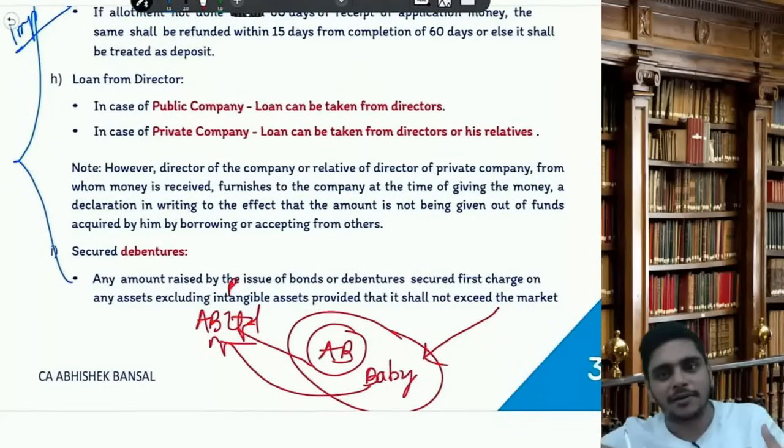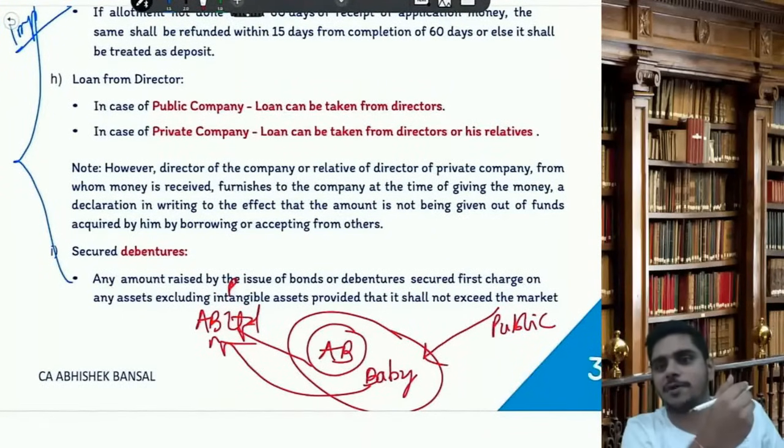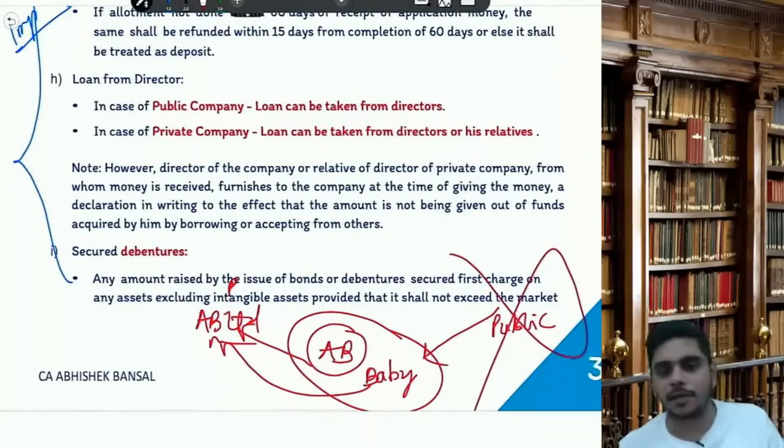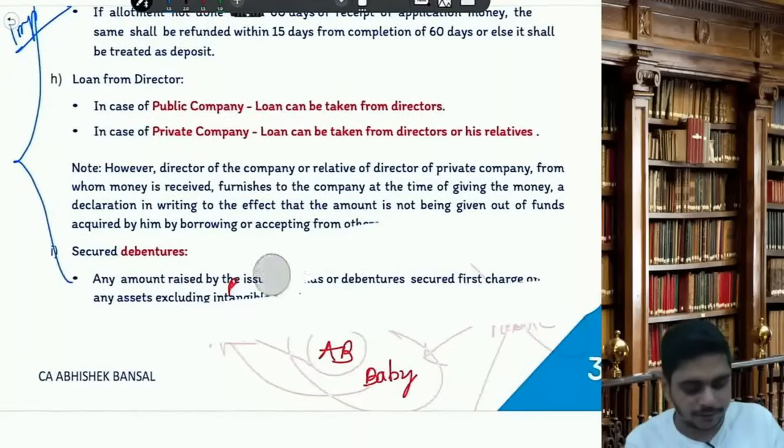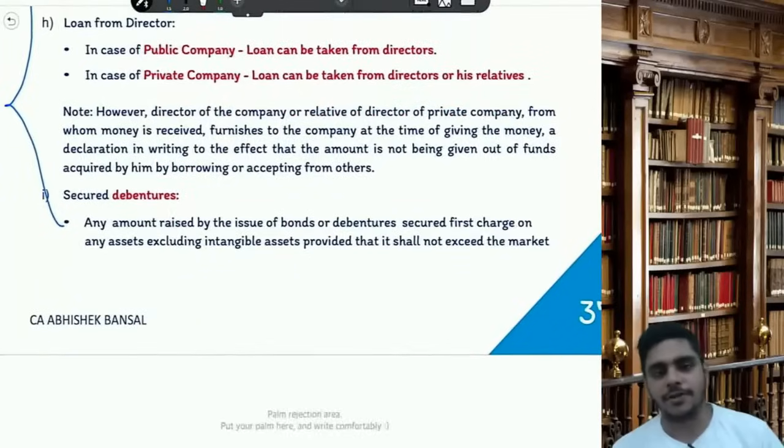Or else what will happen? The public has given money to the company. It will look like, for example, if the public has given money, it is indirect moving of money. So you have to give a declaration that this is not public money and it is our money, only from my bank account, from my savings. Then, GH is important, I is important, secured debentures.